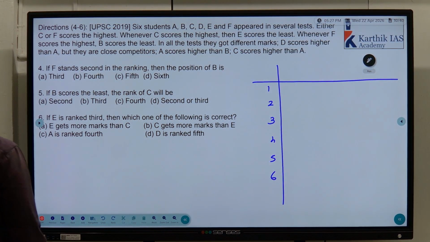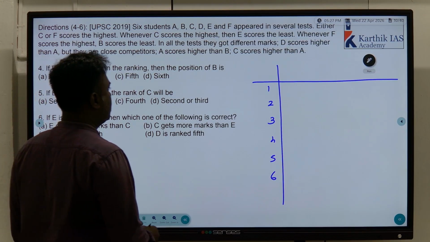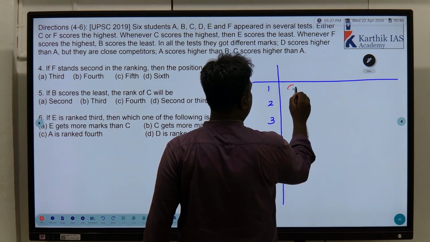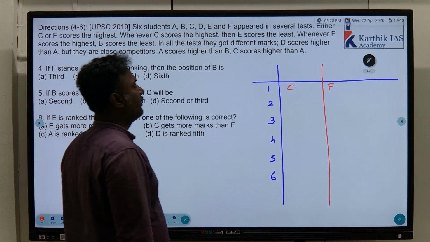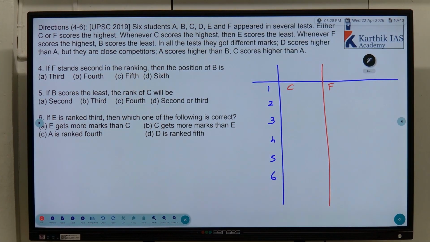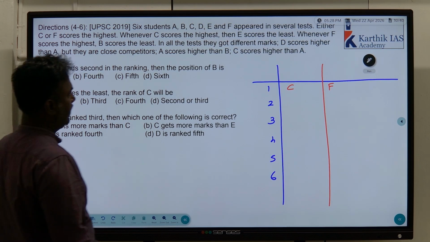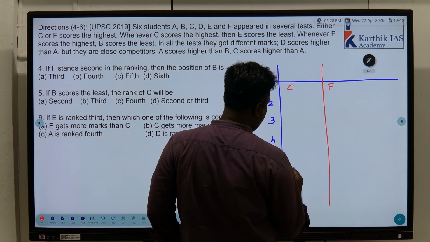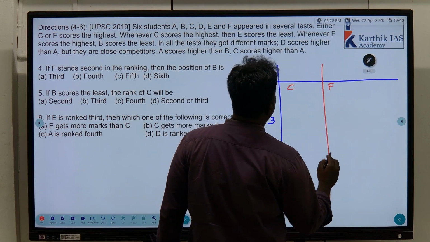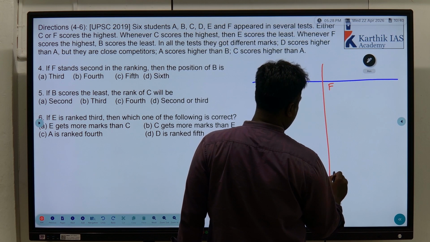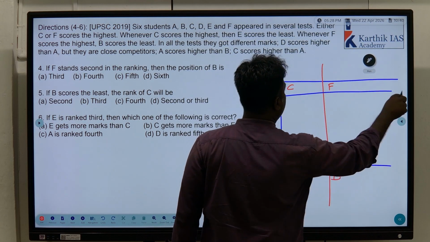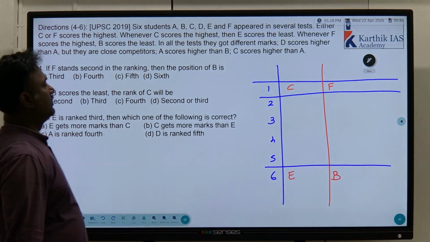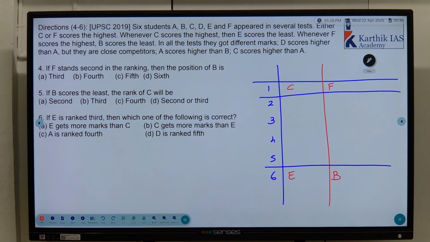Now, either C or F scores the highest. Either C scores the highest or F scores the highest. That's what they mentioned. If C scores the highest, E scores the least. Understand? E scores the least. If F scores the highest, B scores the least. That is given. Clear? First position and sixth position given.